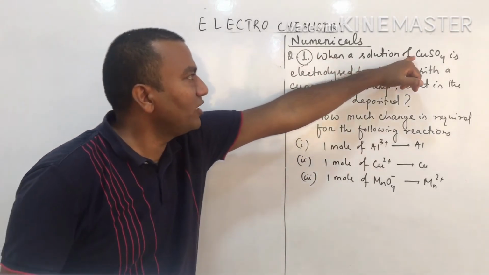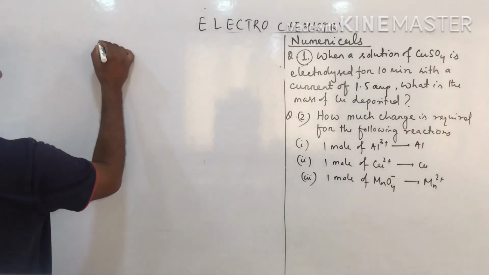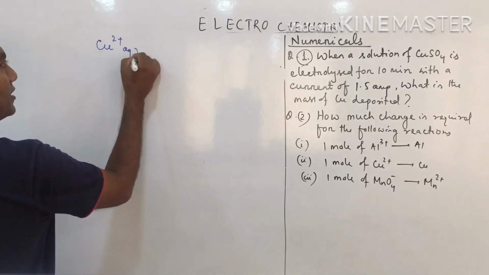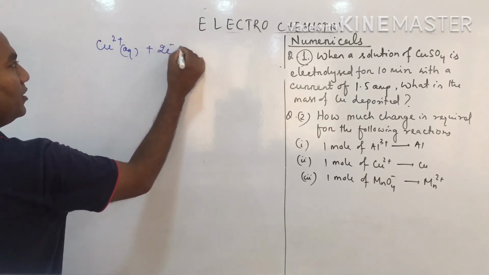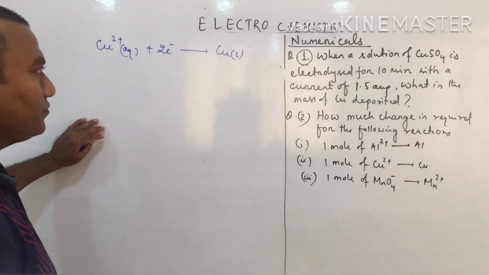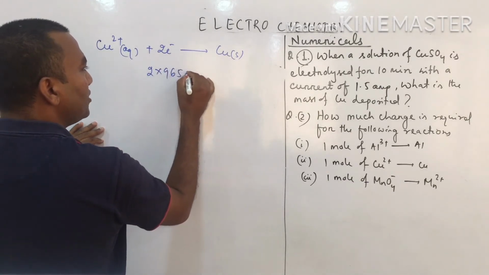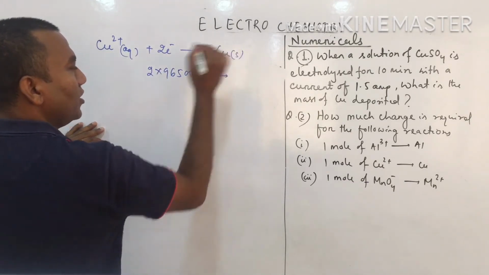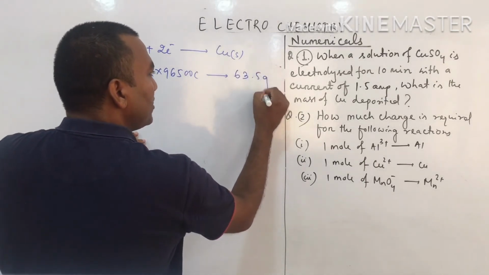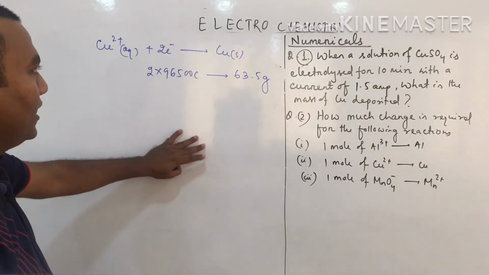So here, what is the solution given? Copper sulfate. So copper sulfate means directly we can write Cu2+ aqueous. When it gains 2 electrons, it will become copper solid. Yes or no? So when 2 into 96,500 coulomb charge is passed, 1 mole of copper is deposited. 1 mole of copper, its atomic mass is 63.5 gram. Now we got this relation.